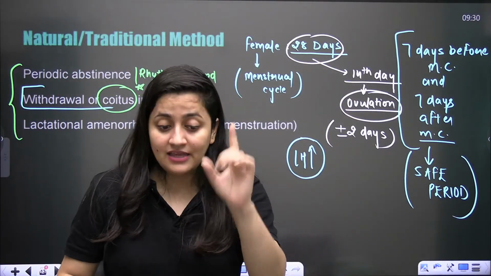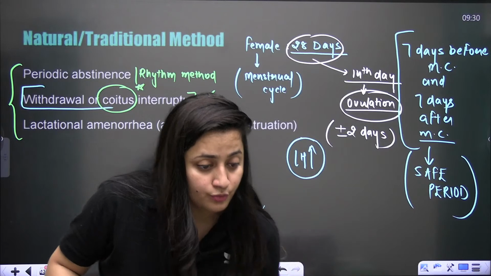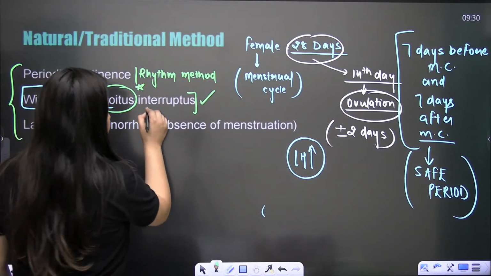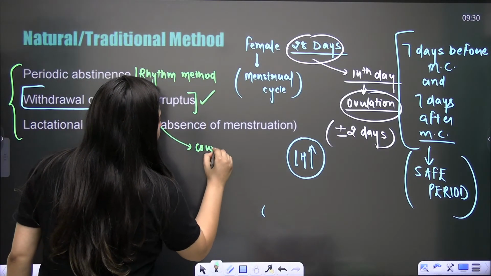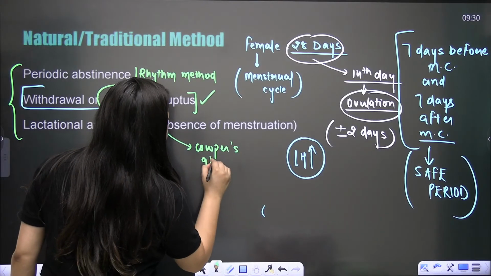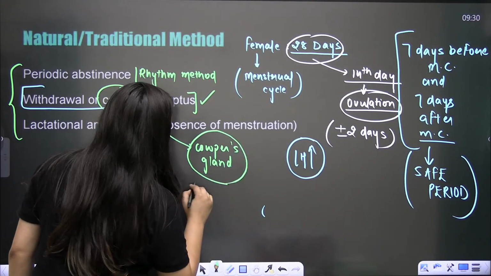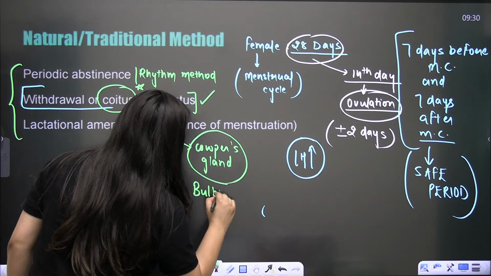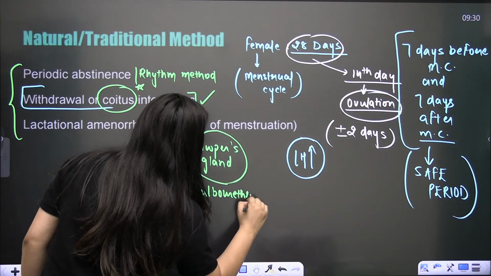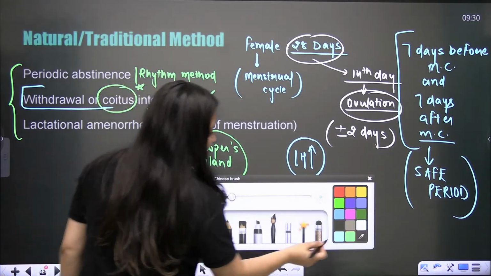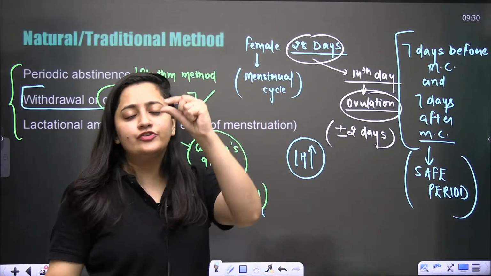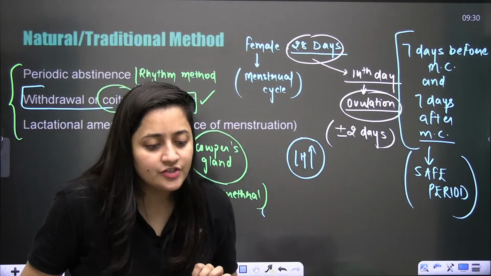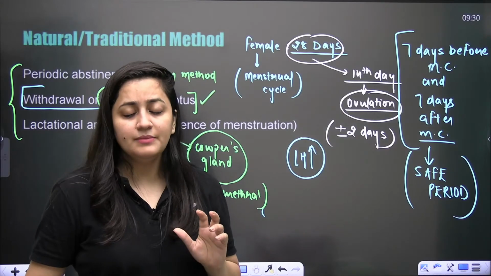Again, even in the last class, I have mentioned this to you, kids, that sometimes, you remember Cowper's gland, also known as the bulbourethral gland, a pea-shaped, very small gland in the case of males.